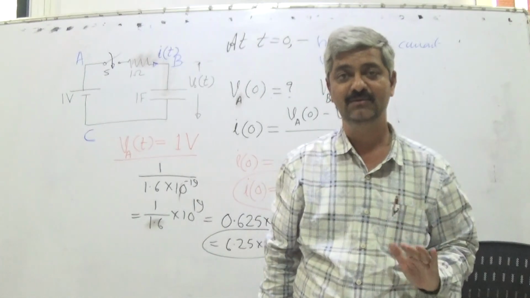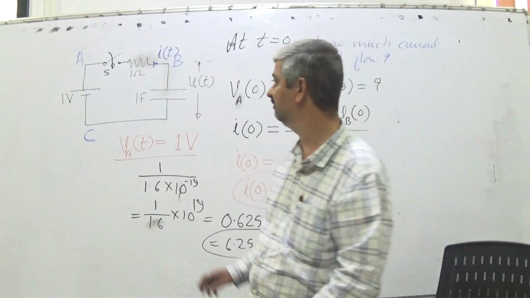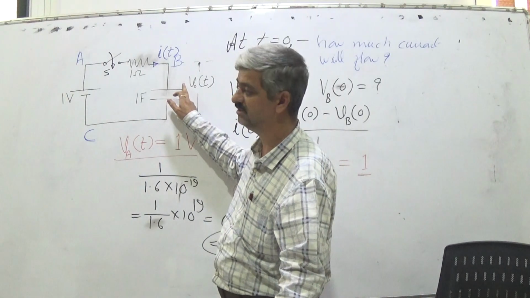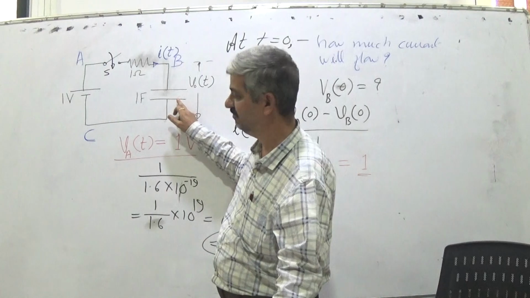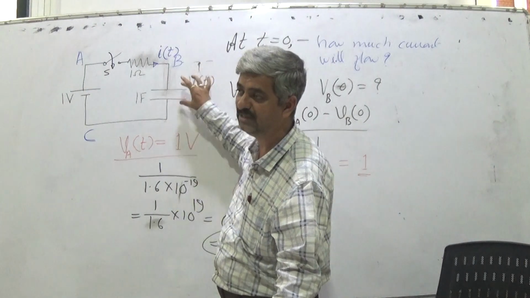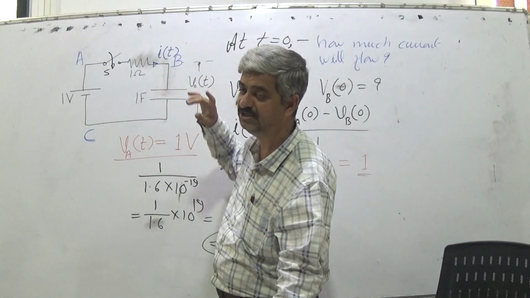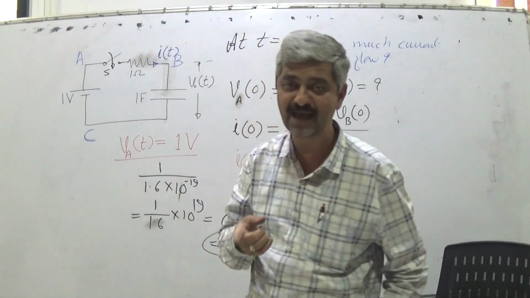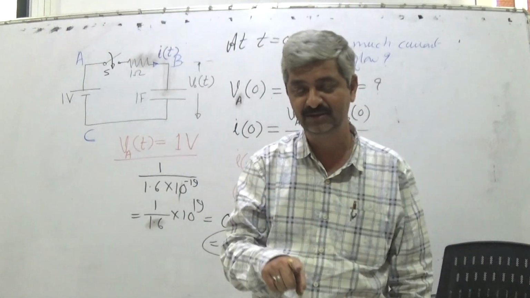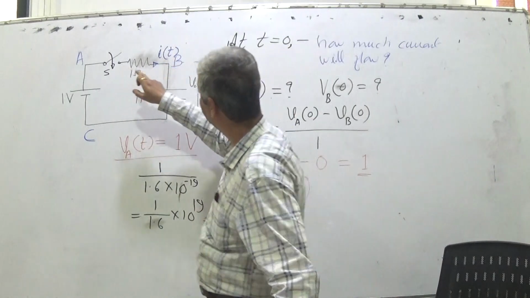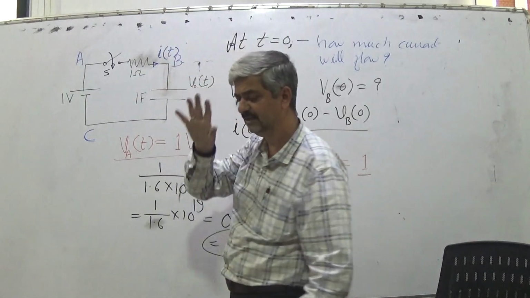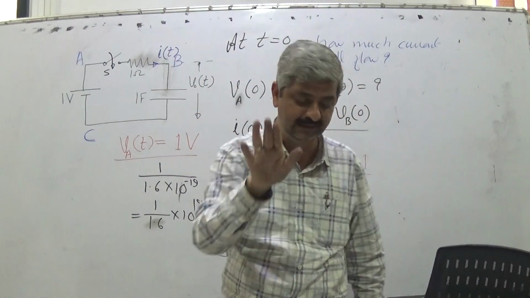When I put the switch on, this plate will become positively charged and this plate negatively charged, so there will be voltage across the capacitor. Initially it was 0. VA(t) is always 1 volt, but listen very carefully,